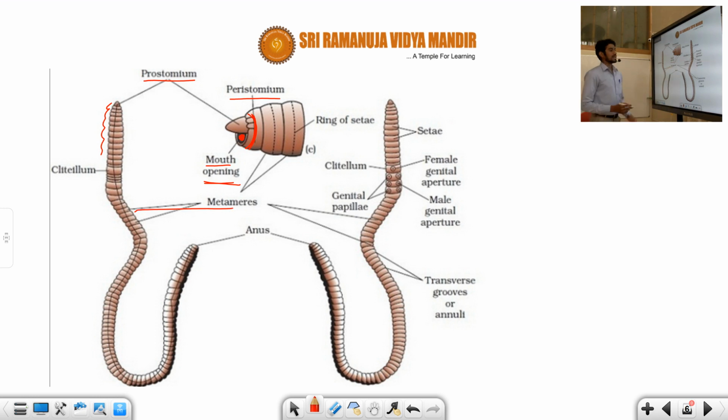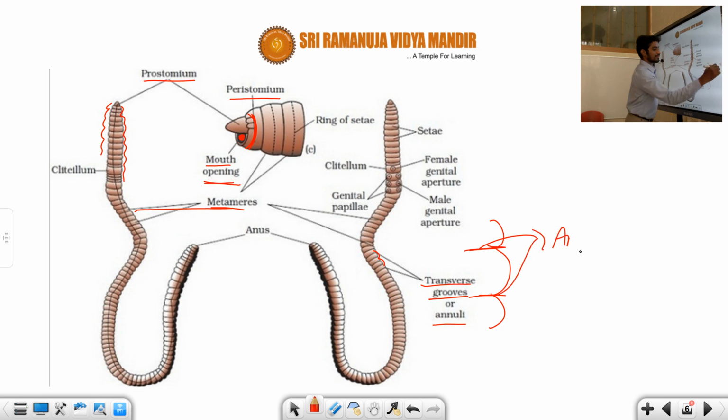The external segments are called the metamers, and internally they are separated by septa, while externally there are transverse grooves, which we call annuli.